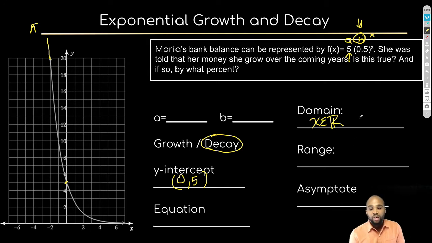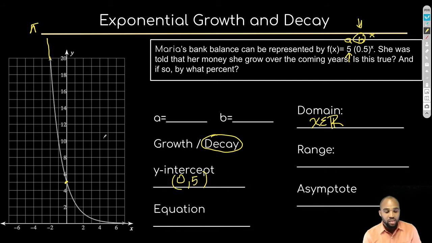Why? Because it continues to take half of something. Well, let's just think about it. If I have 1 and I take, well, let's say 2, and I take half of 2, I got 1. You take half of 1, you got a half. Half of a half, you got 0.25. Half of 0.25, you got 0.125. Half of 0.125. As long as you have something there, you can continue to take half literally forever.